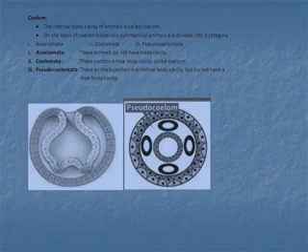Which phyla are coelomata? From phylum Annelida to Chordata, all phyla are coelomata. It means they have a true body cavity. Now the pseudocoelomata: these animals contain a primitive body cavity but do not have a true body cavity. They have a false body cavity, that is known as pseudocoelomate. In this structure, the pseudocoelomate is shown here. An example of a pseudocoelomate phylum is Nematoda.